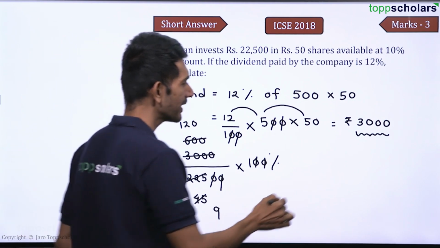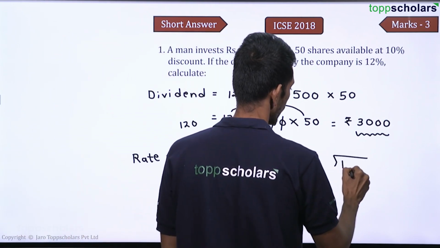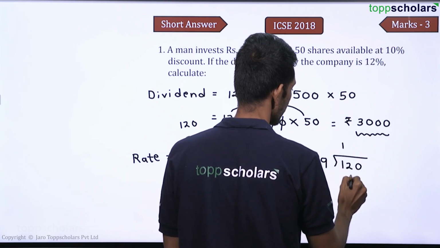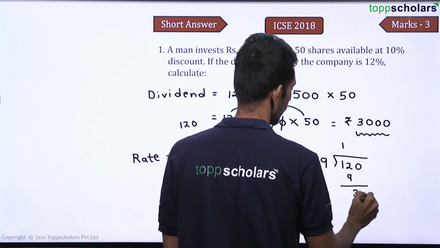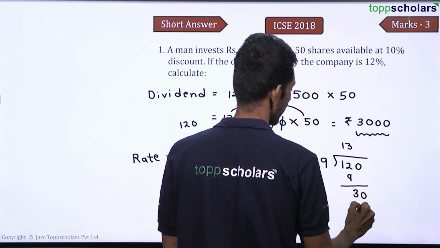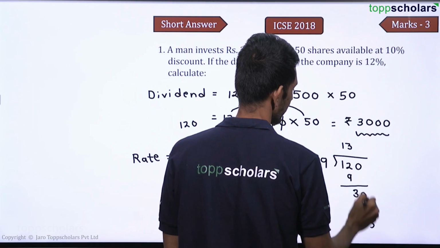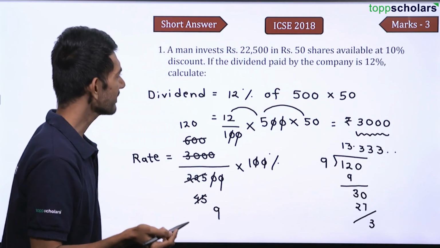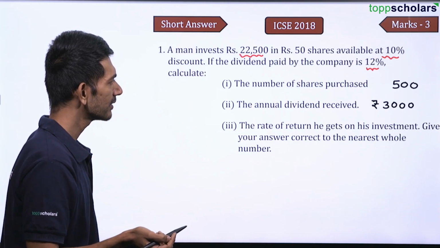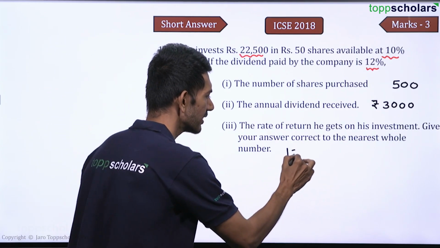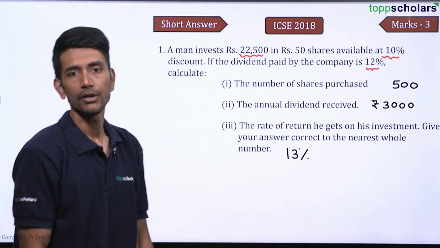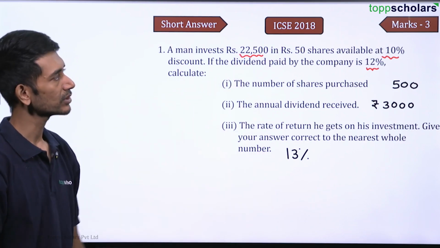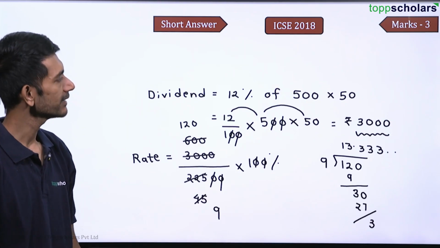So 120 divided by 9, right? 9 ones are 9. 3 0. 9 3s are 27. Then 3. Then dot. Then 13.3333 and so on, right? So you can say that the rate of return is approximately 13%. Nearest whole number is 13%. So I hope you have understood this question. We have solved all the 3 sub problems in this. This question was asked in 2018 for 3 marks. Let's continue further now.